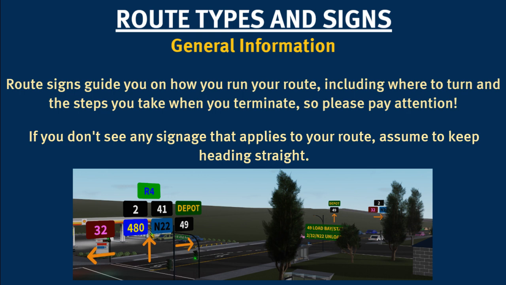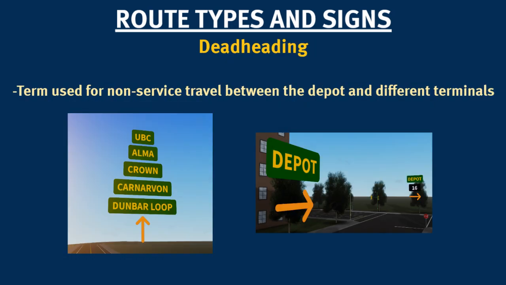Our next topic is about routes and route signage. This will go over the different types of routes and the signage you'll expect to see around our maps. Route signs guide you on where you need to go, as well as give brief instructions on what to do, so please pay close attention to them. A rule of thumb with route signage is to assume you keep heading straight if you don't see any signs that apply to your route.